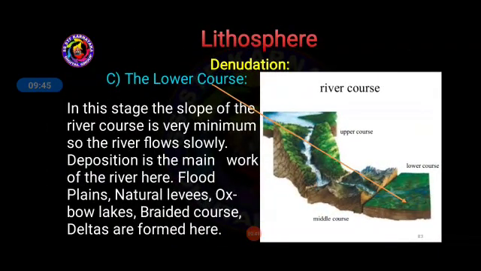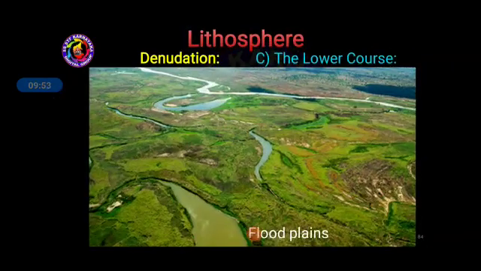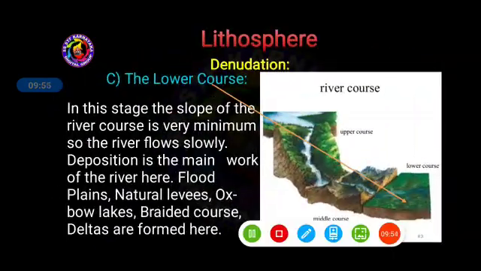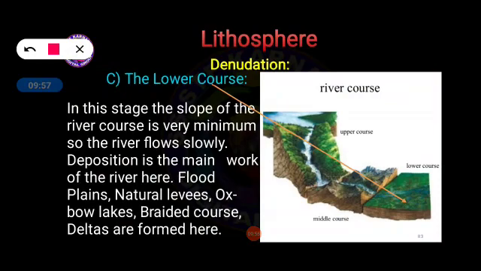Now let us understand the lower course of the river. What functions does the river perform at the ending point of the river? That is what we are going to discuss. In this stage, the slope of the river course is very minimum, so the river flows very slowly, because slope means height, or tilting, we can say. And the slope of the river will be very minimal.